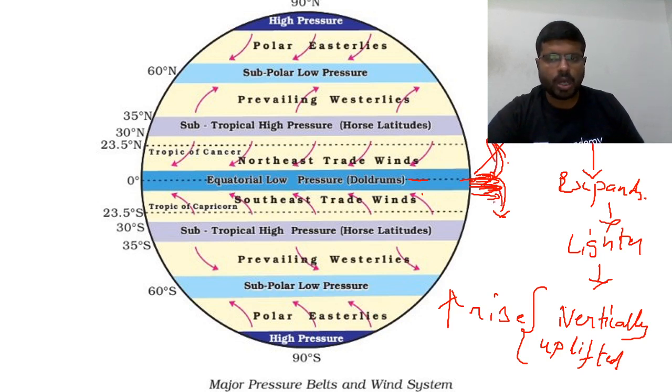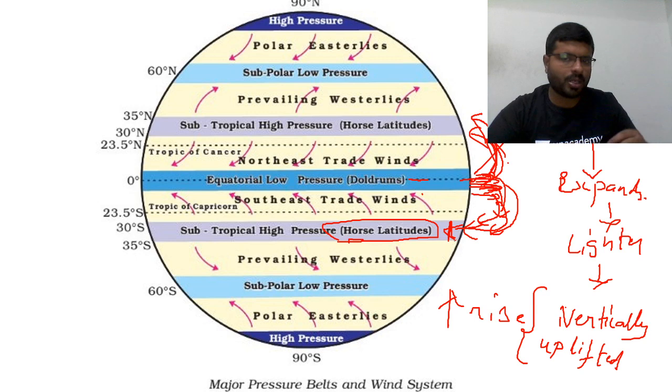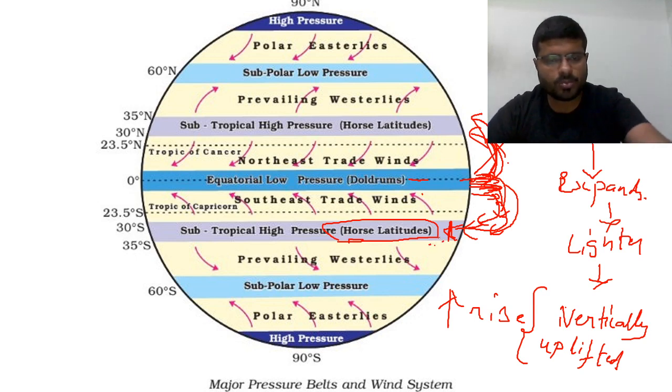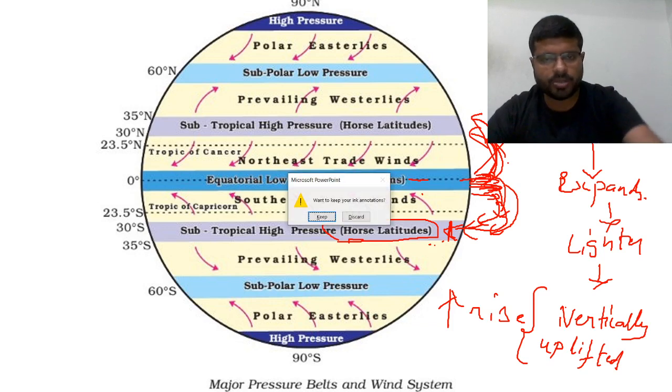As they move, at around 25 to 30 degrees latitudes in the upper atmosphere, they subside. What is happening? They are subsiding. In these areas, the subtropical high pressure areas, the wind is subsiding from the upper atmosphere to the lower atmosphere. So let me explain to you once again.